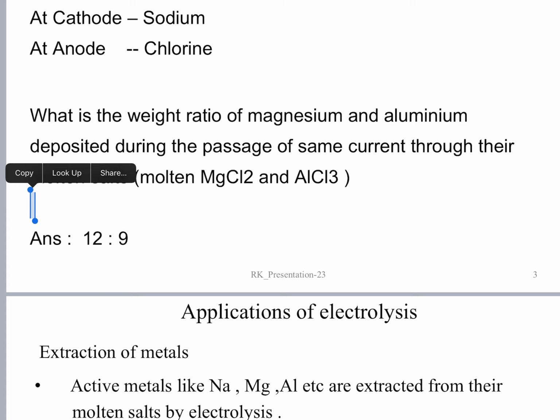So by the passage of the same current through molten magnesium chloride and aluminum chloride, the weight ratio of magnesium and aluminum deposited is 12 grams is to 9 grams.